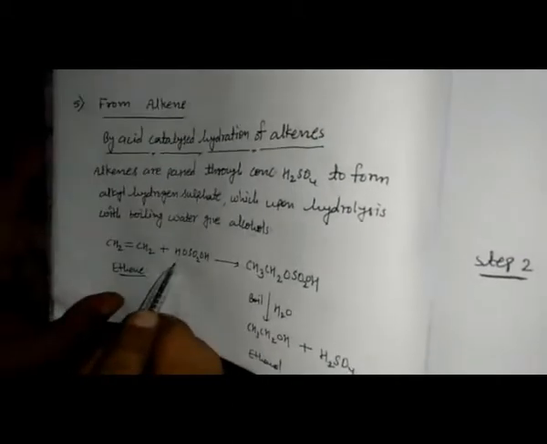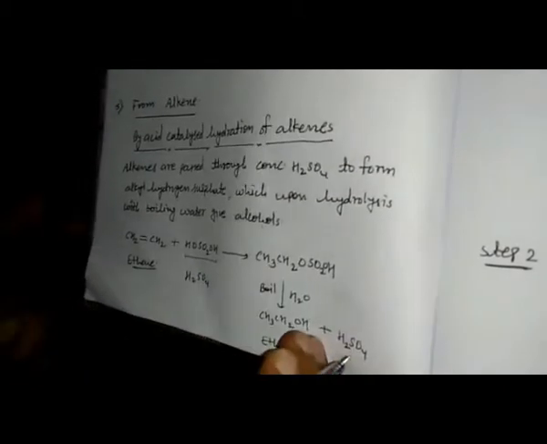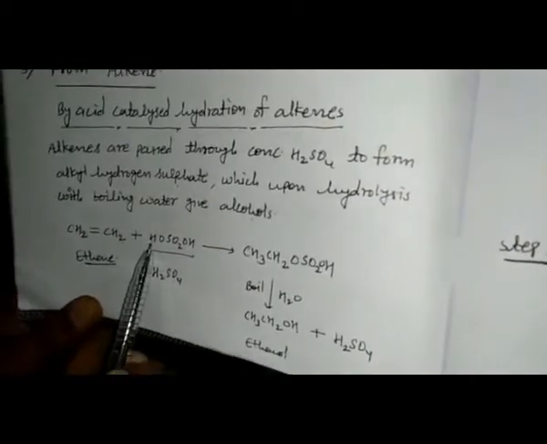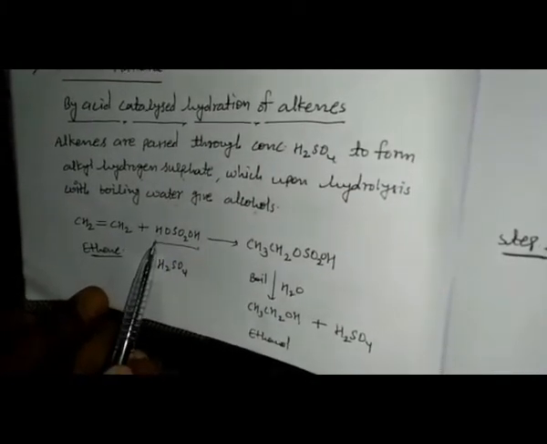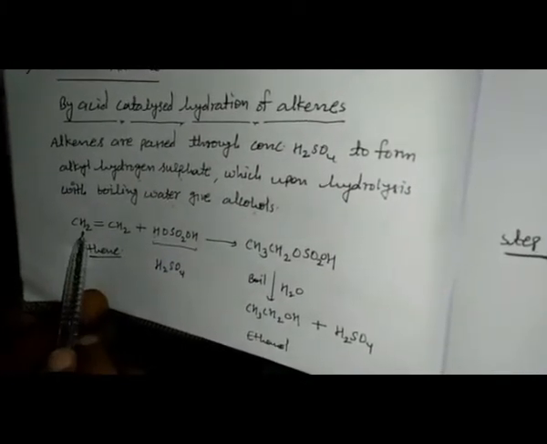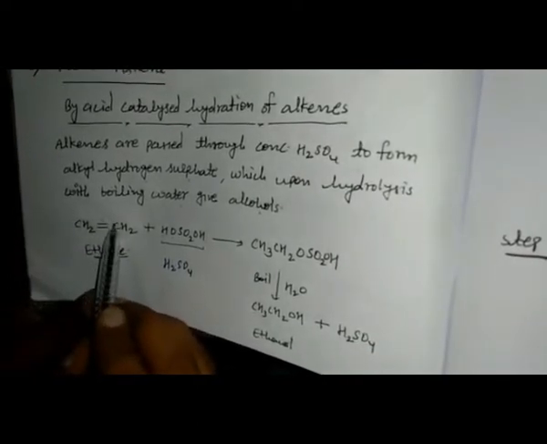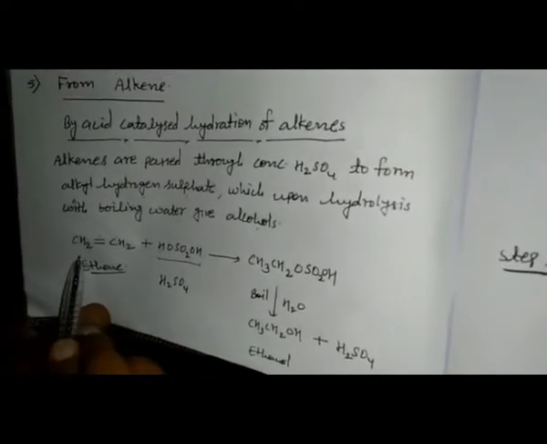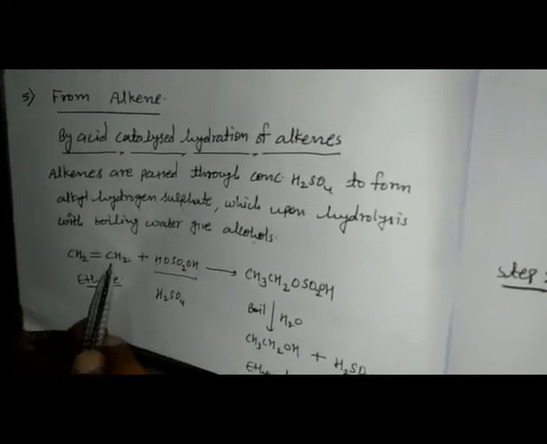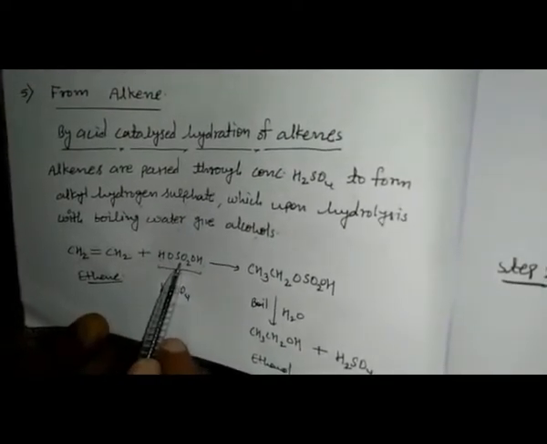This is sulfuric acid, H2SO4. I can write this as HOSO2OH. Now one H is going to react with this because the bond will transfer its electron here. This is negatively charged, this is positively charged. So H is going to attach here. This is CH3CH2OSO2OH.